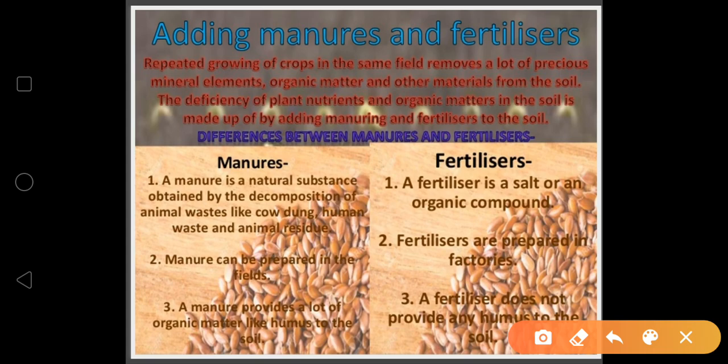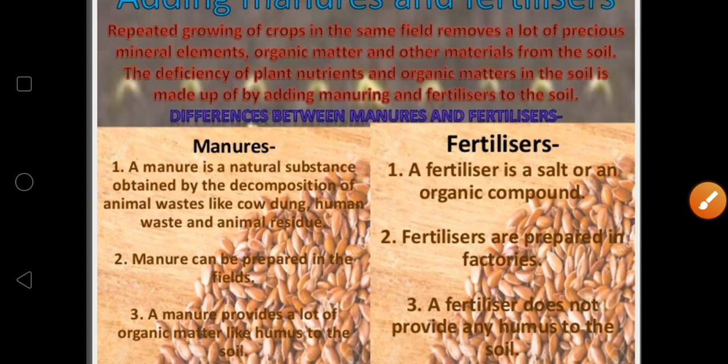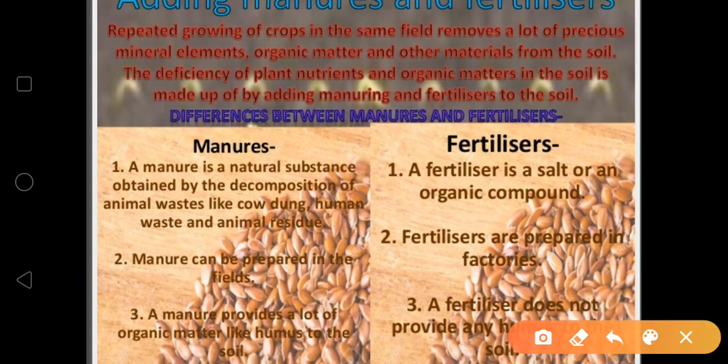I think you have done decomposition in the previous classes also. Clear? Without wasting time, let's discuss the differences between fertilizers and manure. What is the first difference? Manure is a natural substance, as I told you, obtained in the field by the decomposition of animal waste like cow dung, human waste, and animal residue.